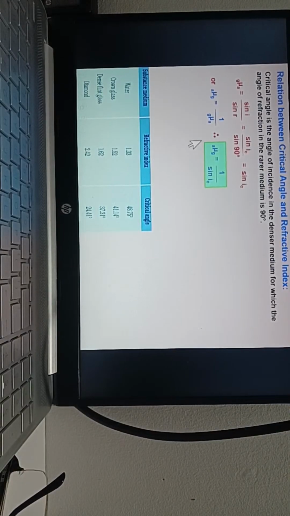This derivation I just told you now. Refractive index, as last year, is sin i by sin r. Sin i is sin IC. Sin r is sin 90. That is IC. But we have taken glass to air, and we want air to glass. So take the reciprocal. Therefore, the refractive index of the glass is 1 by sin IC. This is a definite question you will get for 2 marks, 3 marks easily.